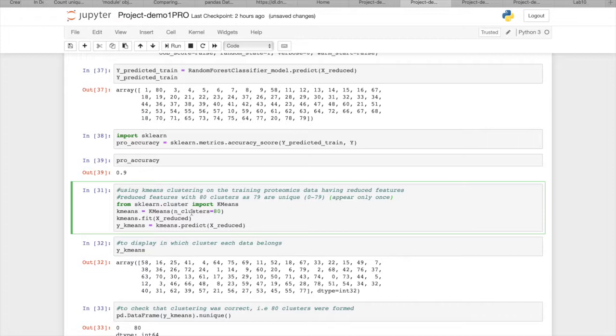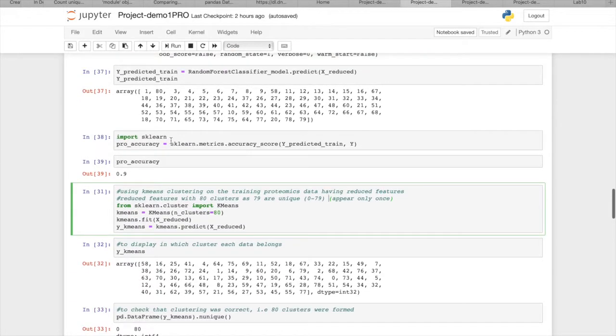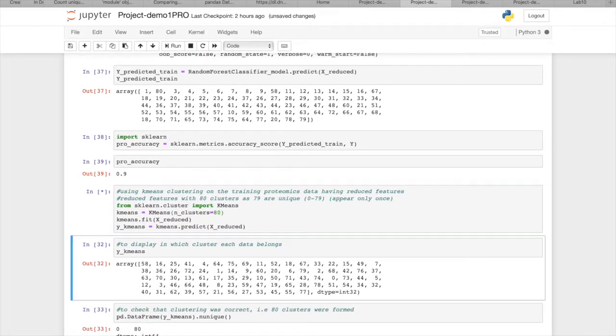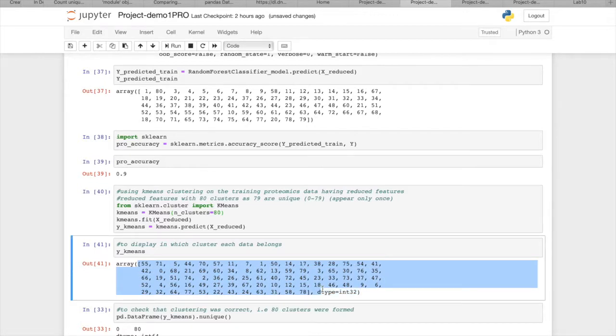Then k-means happens on 80 clusters, and the fitting happens on the X-reduced. X-reduced was the 8 features which I extracted from these 10. And this is the Y label.